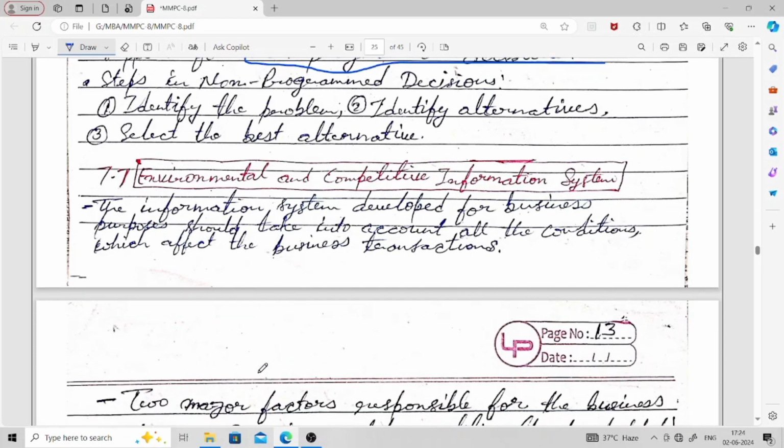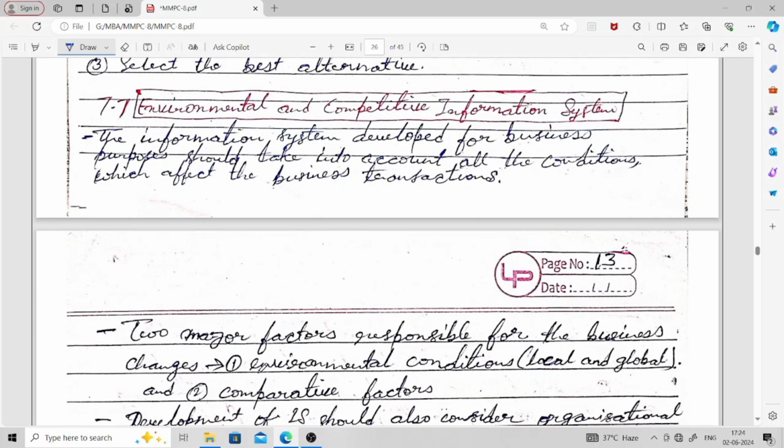Next you have 7.7, the environmental and competitive information system. The information system developed for business purposes should take into account all the conditions which affect the business transactions.